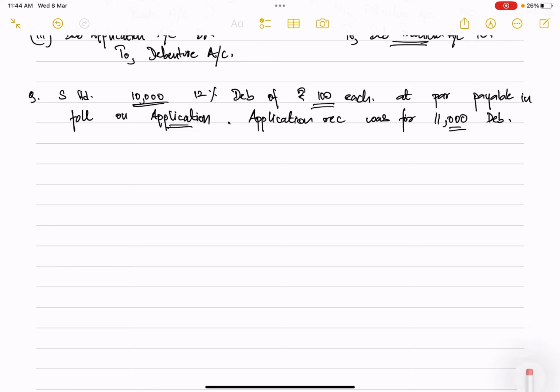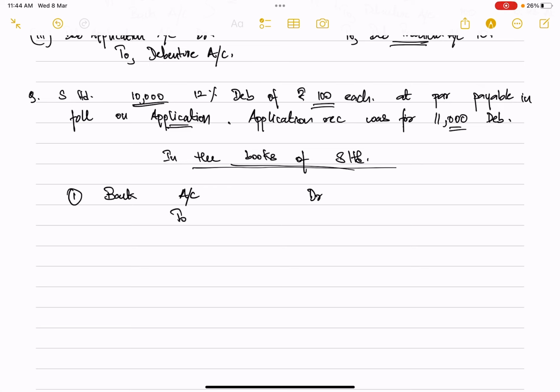So let's see how we are going to record this transaction. In the books of S Limited, the first journal will be for receiving of applications. Bank account will be debited to debenture application.